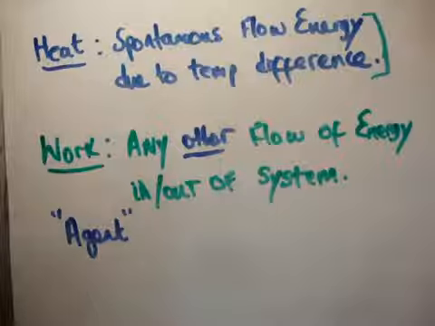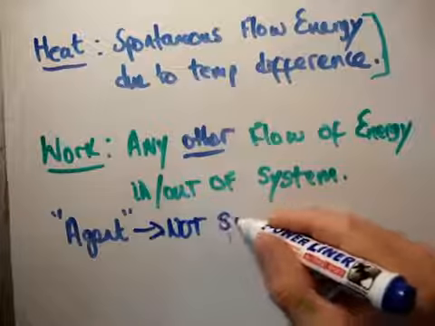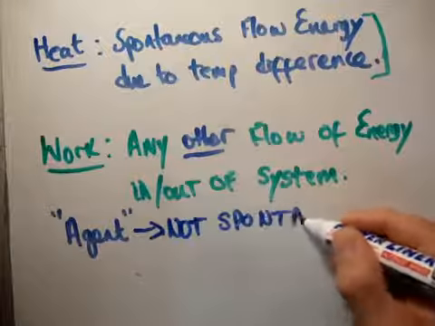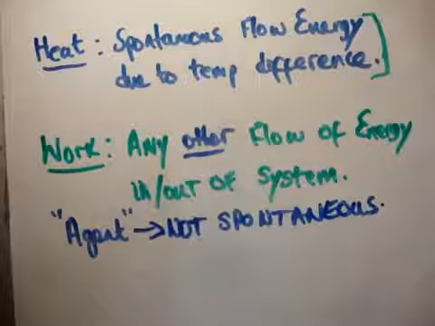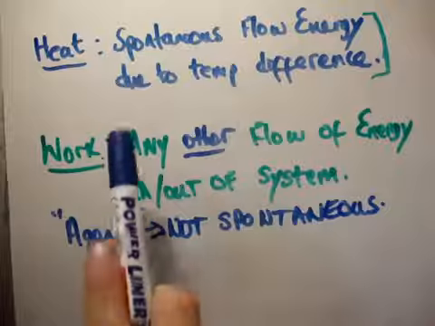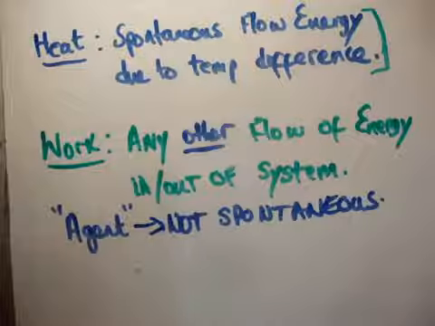So we've identified the agent that is actively putting energy into the system. Without the agent, it would not automatically happen. It is not spontaneous. So that's the fundamental difference. Heat is spontaneous due to a temperature difference, whereas work is not spontaneous and is due to an agent performing it.